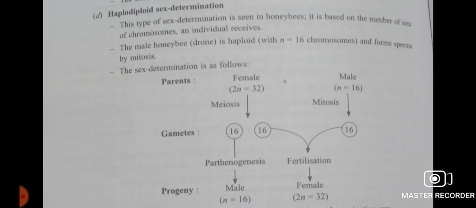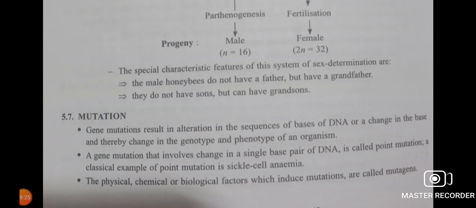So in this way, the basis of sex determination is the number of sets of chromosomes, whether they get a haploid set or a diploid set. You can see that the male honeybees will not have a father but have a grandfather. And they won't produce sons, but they can give grandsons. Understood? So this way sex determination takes place in honeybees.